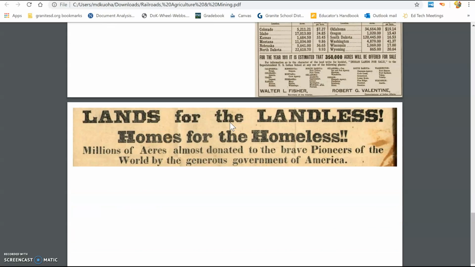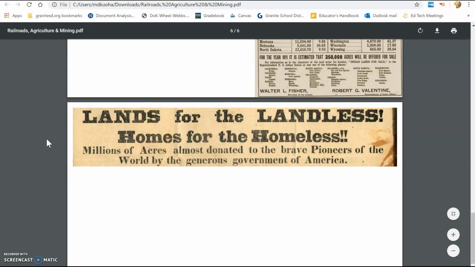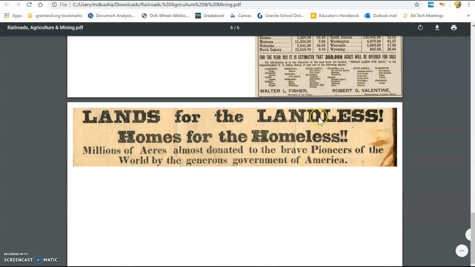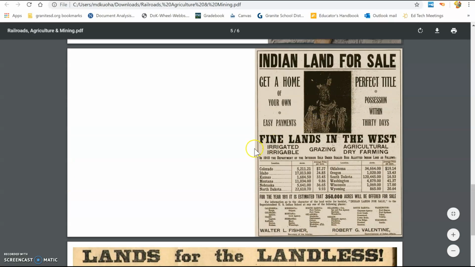In fact, here's another advertisement here. Lands for the landless, homes for the homeless, millions of acres almost donated to the brave pioneers of the world by the generous government of America. What do you think this advertisement means? How is this advertisement and this advertisement going to affect the Native Americans already living in those areas?